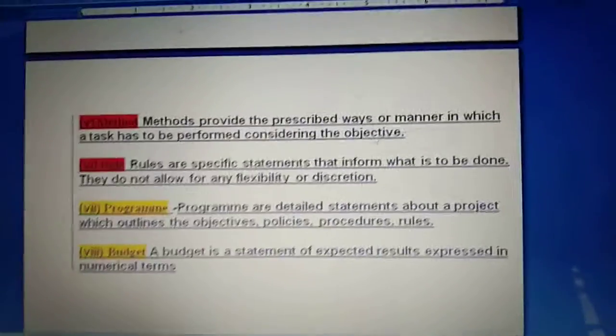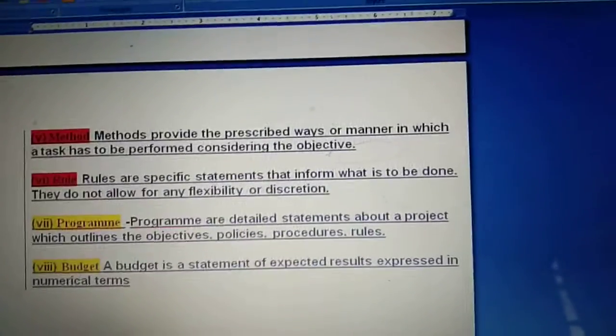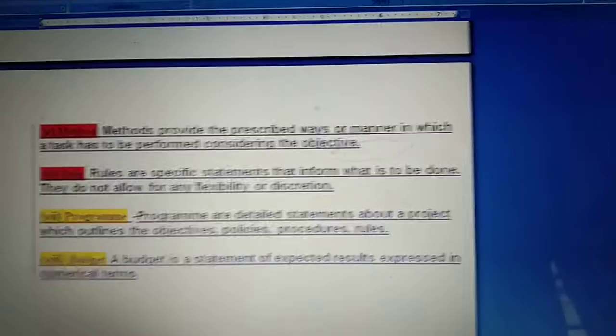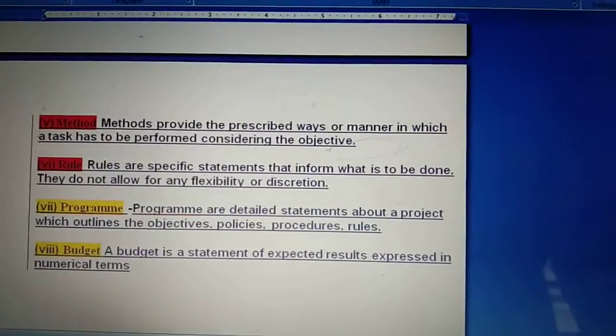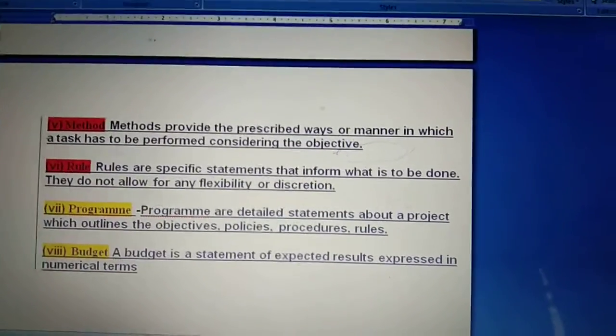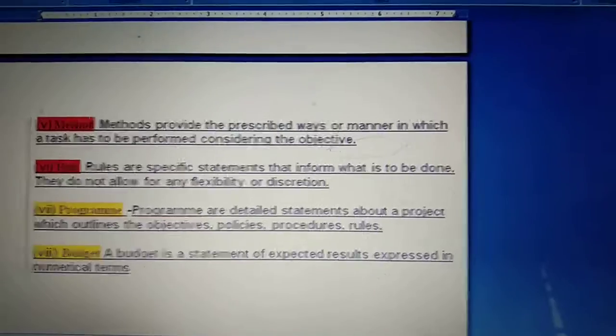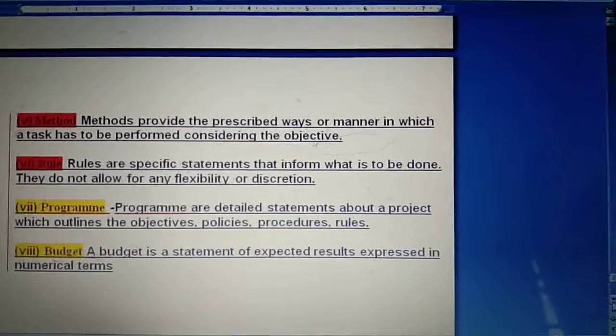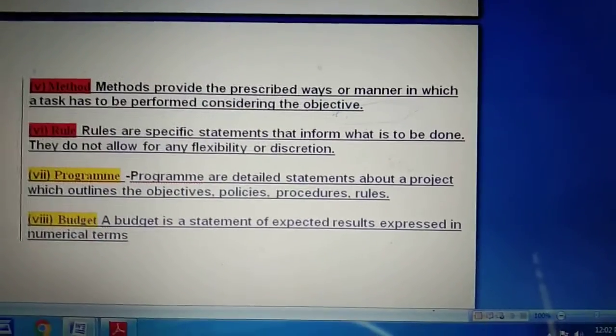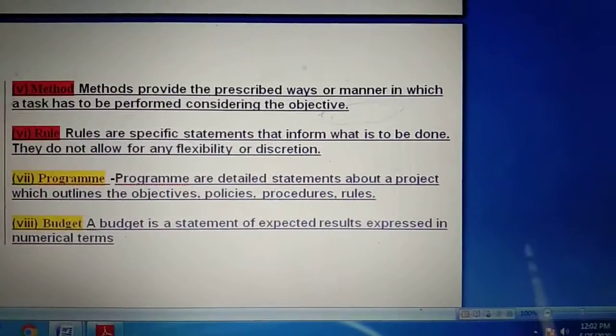Like if you talk about rules, we can give an example also. If you go to schools, you have seen somewhere boards pasted saying no smoking zone. So this is a rule. You cannot change anything. If you break it, there will be some legal punishment which has to be followed from your side.